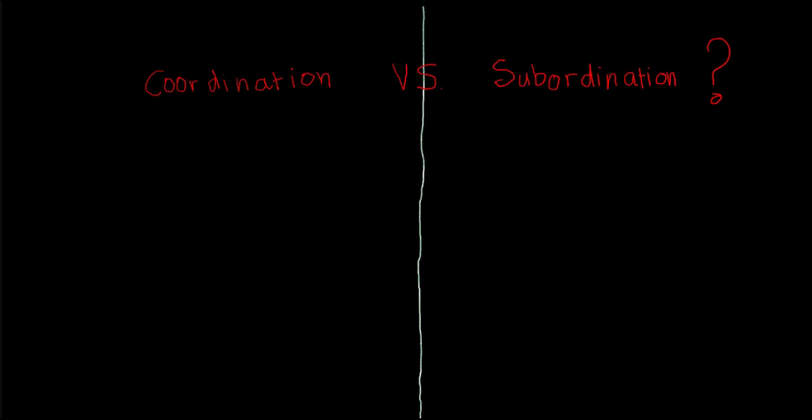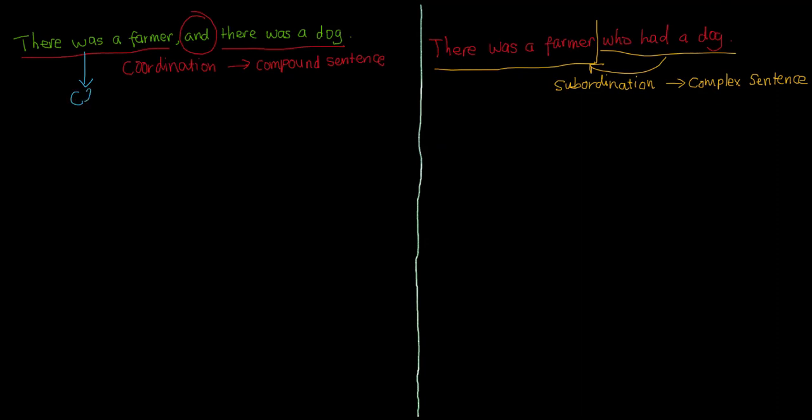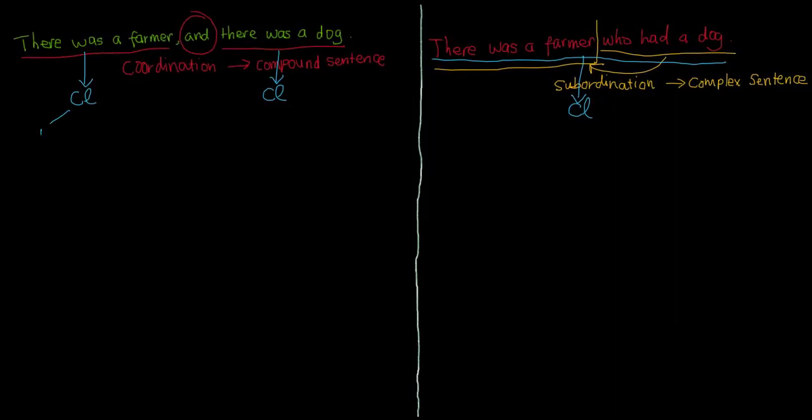To answer this question, let us draw the diagrams of the two sentences to analyze their syntactic configurations. First, let's analyze both of the main clauses within the compound sentence, which are parallel with each other. The first main clause consists of three main constituents: a noun phrase, tense, and a verb phrase.